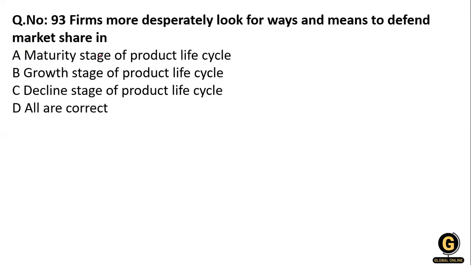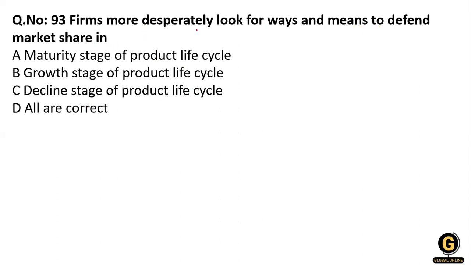Next question. Firms more desperately look for ways and means to defend the market share in which stage: maturity level of the product life cycle, growth stage, decline stage, or all of the above.